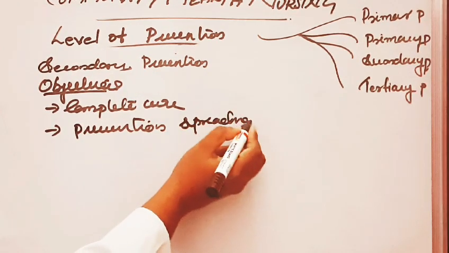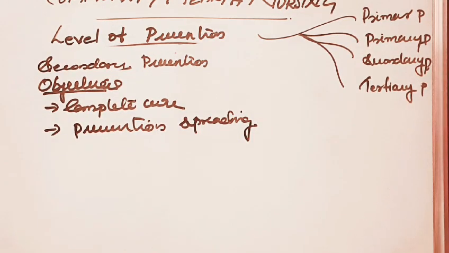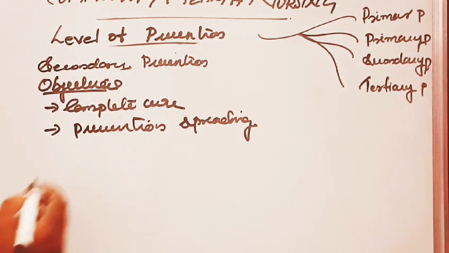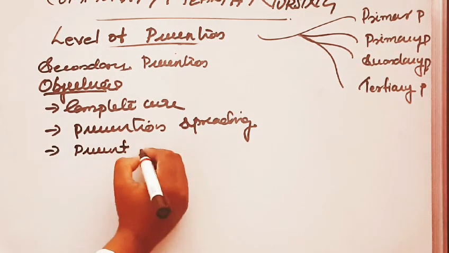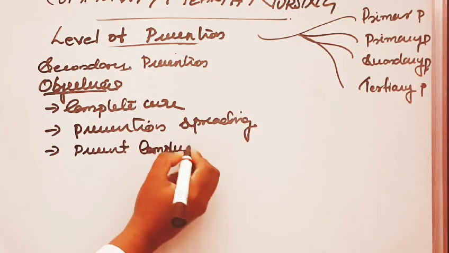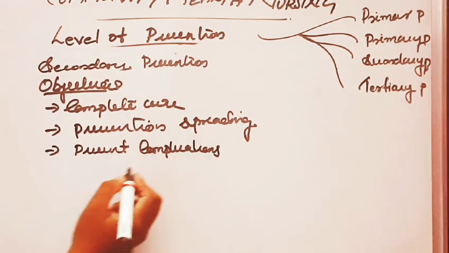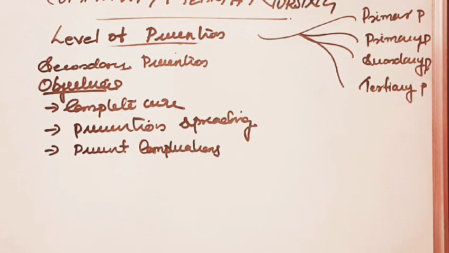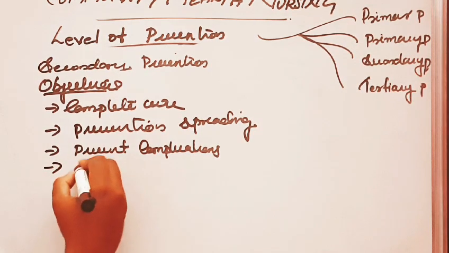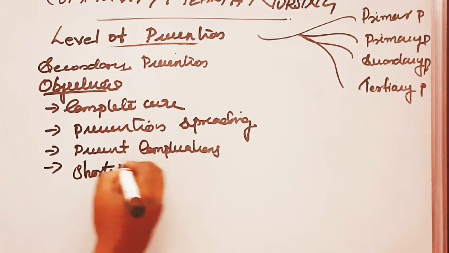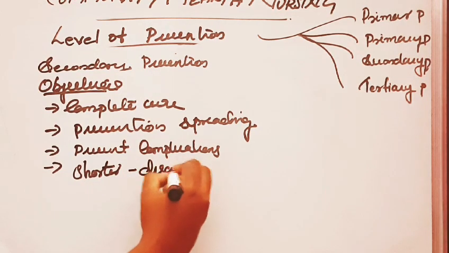To prevent the spread of the diseases by detecting all the non-cases. The third one is to prevent the complications and sequelae of disease. Next objective is to shorten the period of disability.